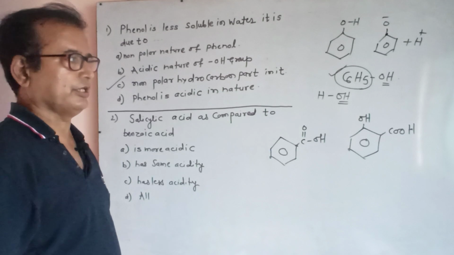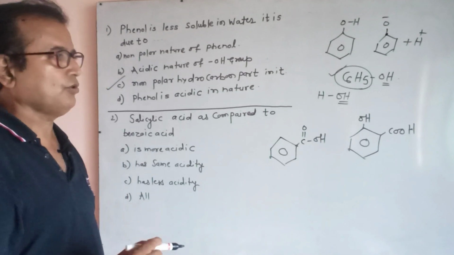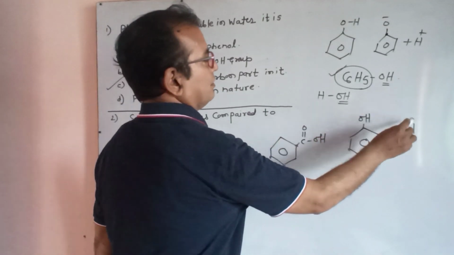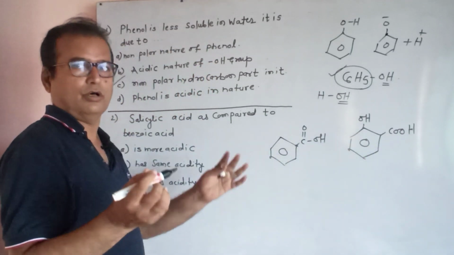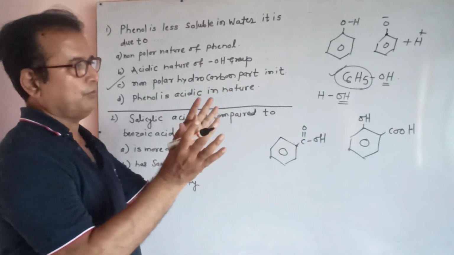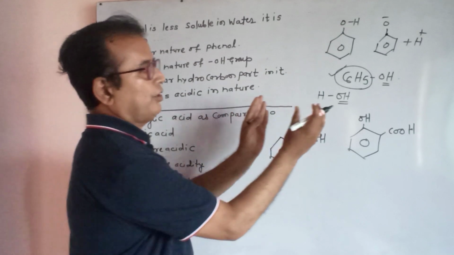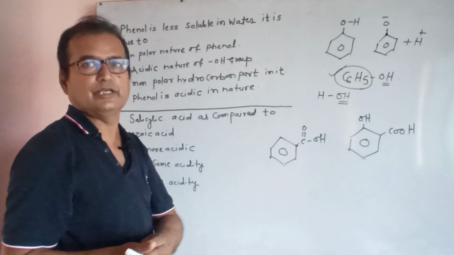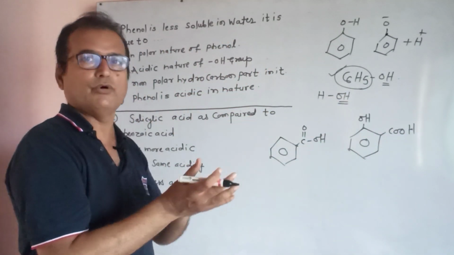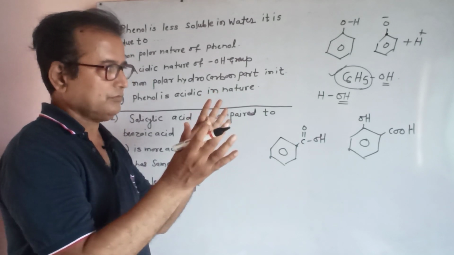There is an ortho effect. With respect to the ortho effect, the electron rush is going toward one side. In the ortho position, OH is there and COOH is there. Due to OH and COOH, some type of rush is there.